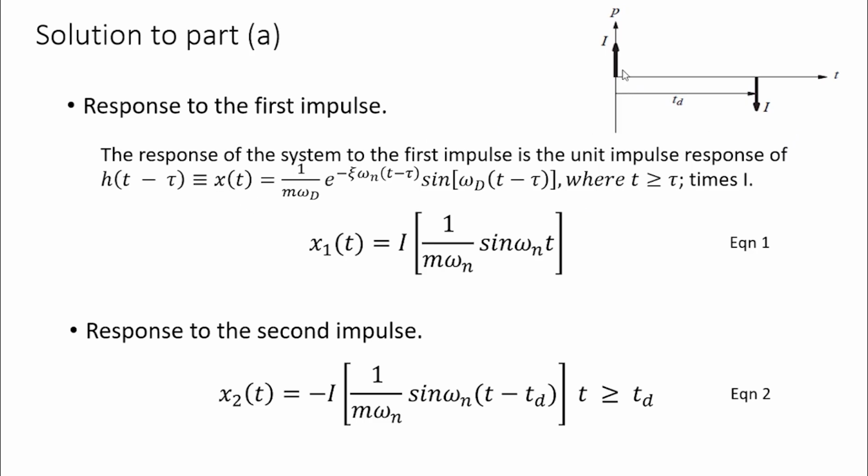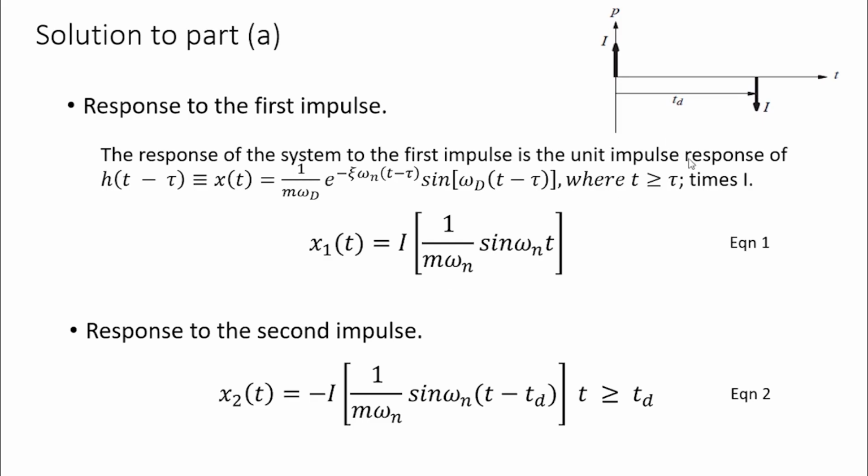So the response due to the first impulse is the magnitude multiplied by the unit impulse response of the undamped system. This is given for the damped system, and since ours is an undamped system, we can ignore the damping terms. So the first response will be I times 1 by m omega n sine omega n t.